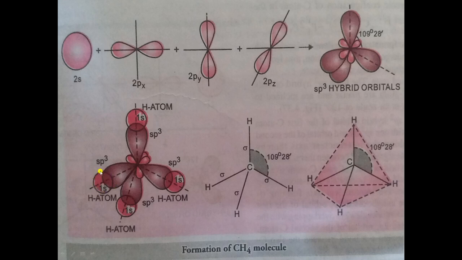Okay, so these orbitals are of hydrogen atoms because 4 hydrogen atoms are attached to the carbon atom. So this is the hybrid orbital structure of carbon atom and these 4 orbitals are of hydrogen atom. Okay, so the shape will be tetrahedral. Here carbon is present and it is forming bond with hydrogen. So now you can clearly see how carbon can form 4 bonds with hydrogen by overlapping of their atomic orbitals. Okay. The angle is 109 degrees. So this is the diagram in 3-dimensional.